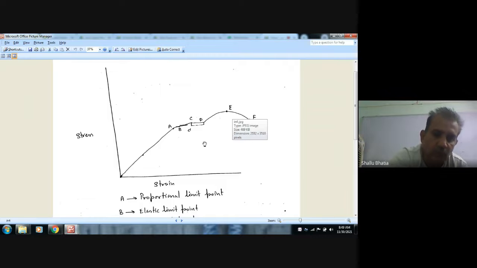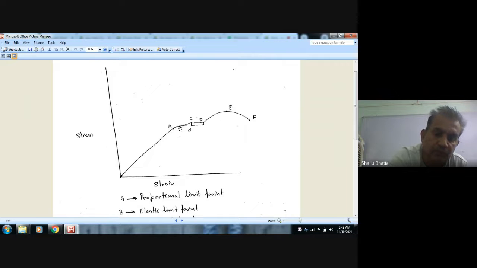Now if we increase the load further, AB is not a straight line; it is curved. But on removal of load up to point B, the material will come back to this point.